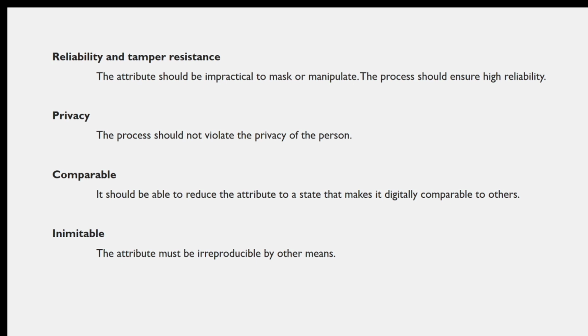Then comparable: it should be able to reduce the attribute to a state that makes it digitally comparable to others, and the less probability of matching involved, the more authoritative the identification. The next one is immutable. Here the attribute must not be reproducible by other means, and the less reproducible the attribute,